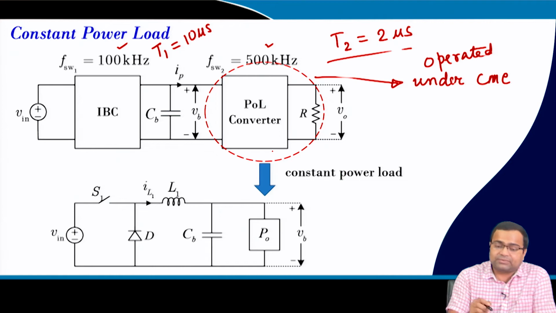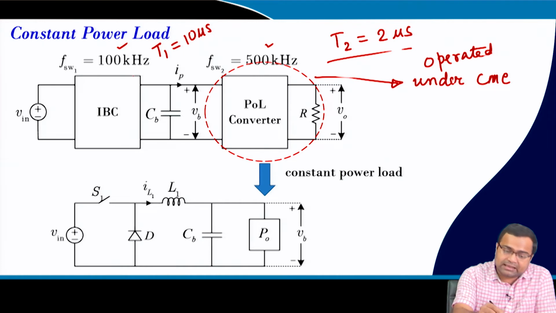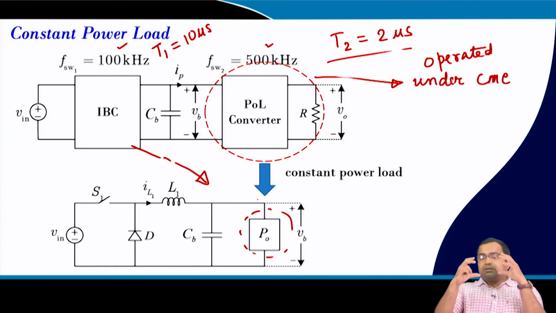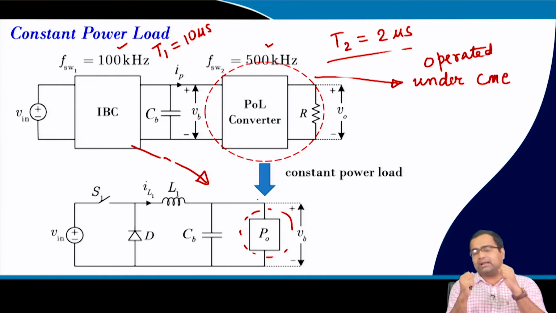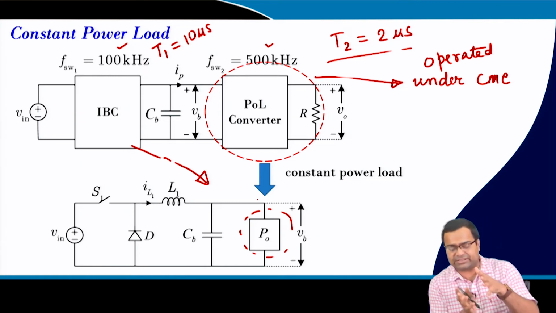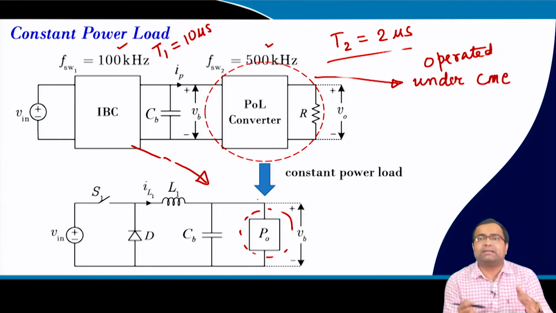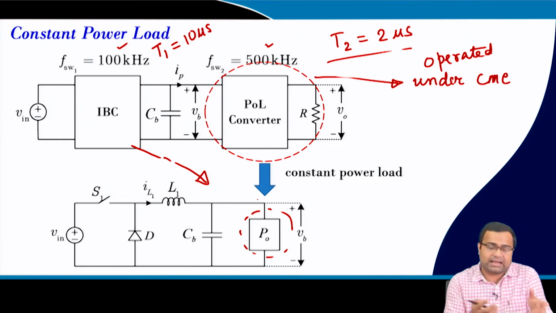it is well reported in the literature that sometimes this two-stage architecture can be simplified by keeping this IBC here, and this POL can be replaced by a constant power load, because this POL is operated at a higher switching frequency using current mode control. So, it is very tightly regulated, and that is why IBC will see it like a constant power load, where if IBC is driving a constant power load, then there can be a negative incremental impedance effect, and that may lead to a stability problem.